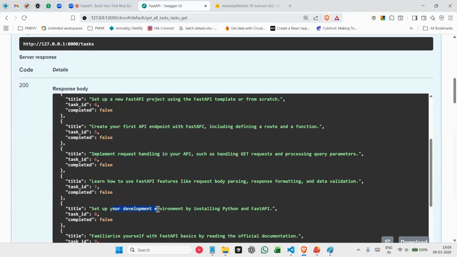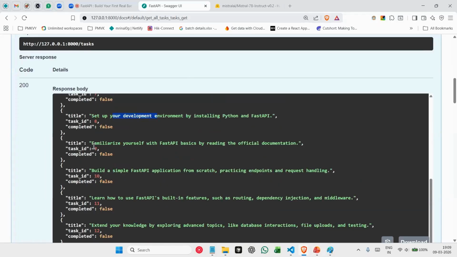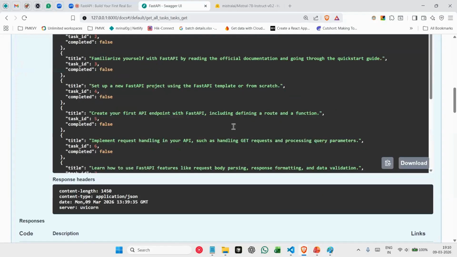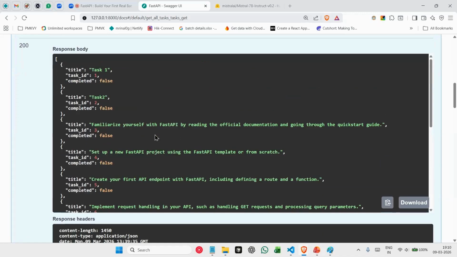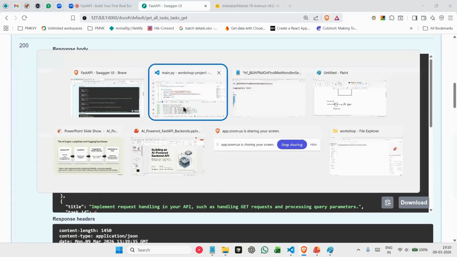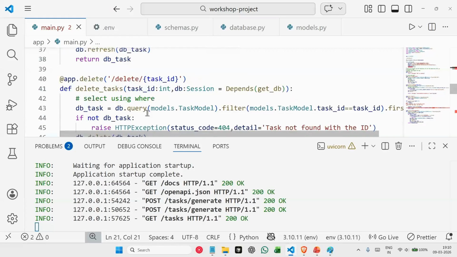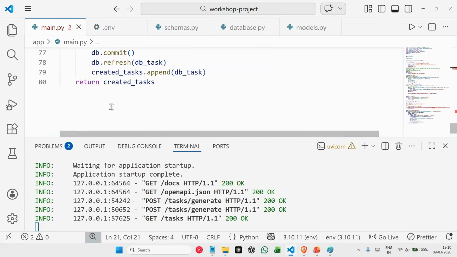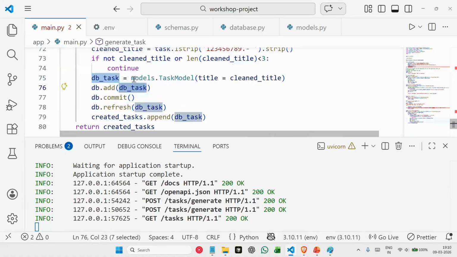So it gave us 5 tasks basically that we can use to complete that goal. And each and every time it is giving us 5 tasks. And everything is automatically also being added into our database because we are using this part of code. We are saying to our database, add the db task and also commit. Okay.